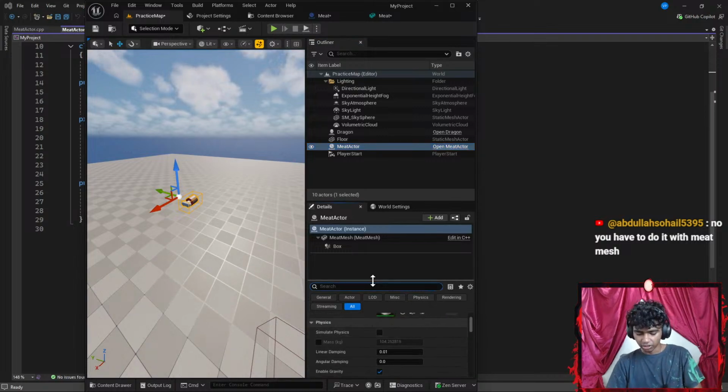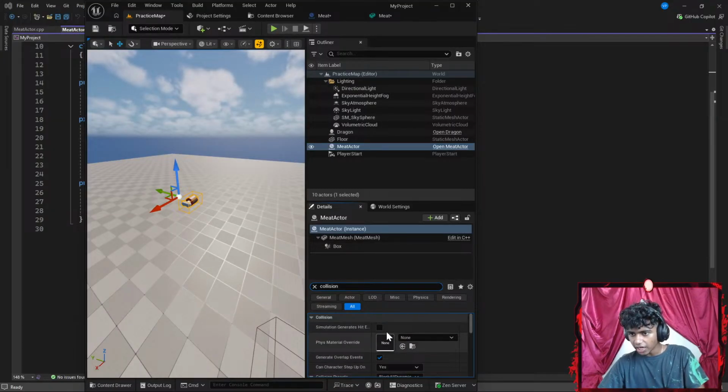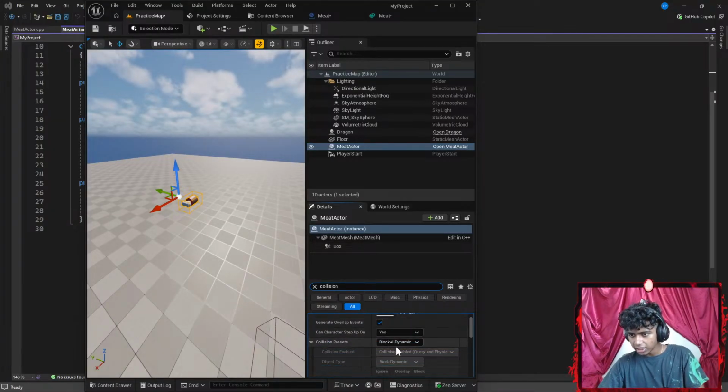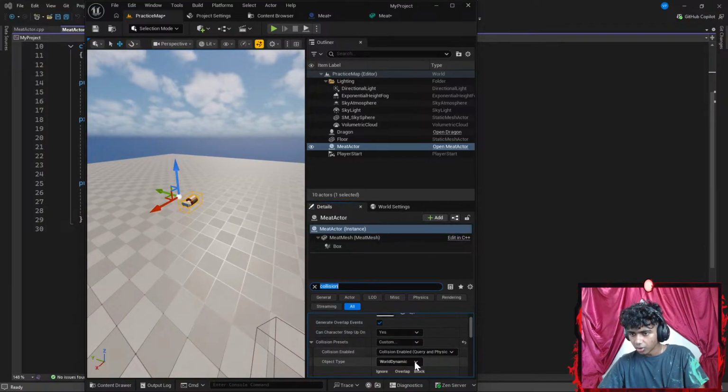Now I'm going to type for collision here as well. Let's go with collision, scroll all the way down here. I want to take that, and then collision presets is going to be something like custom. Query only, object type is going to be a pawn. Perfect. Let's exit that.